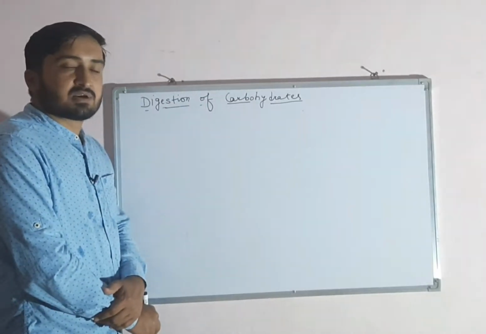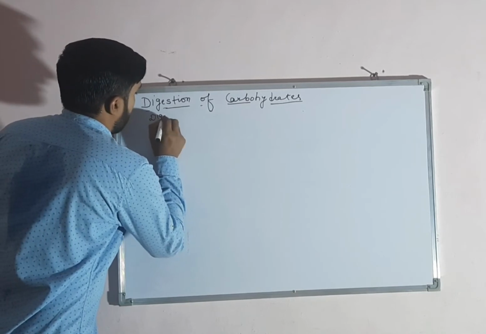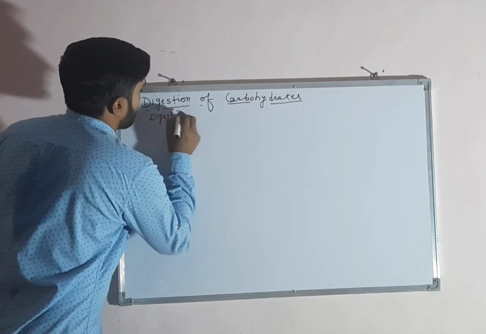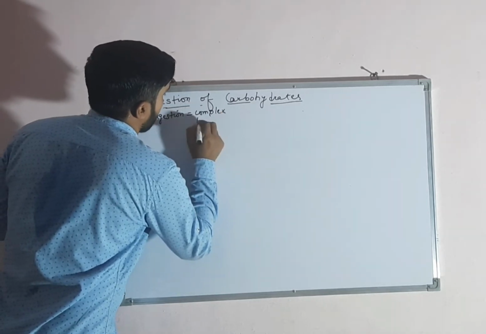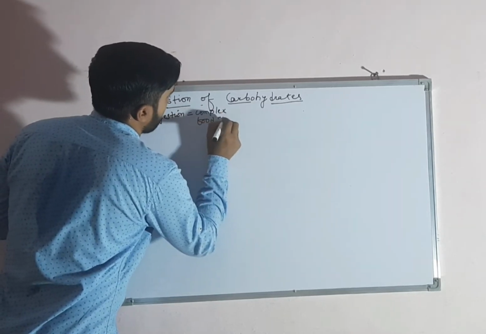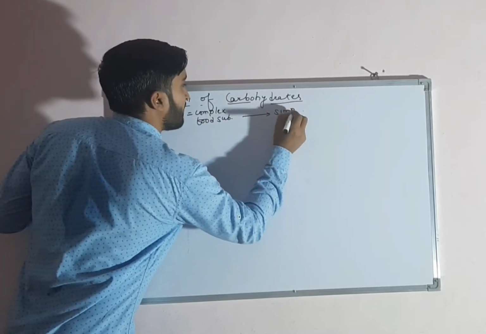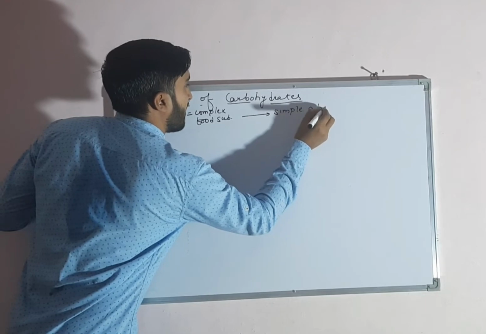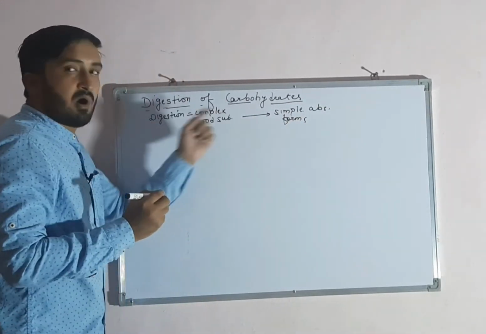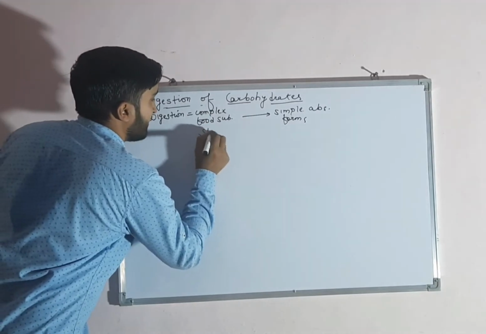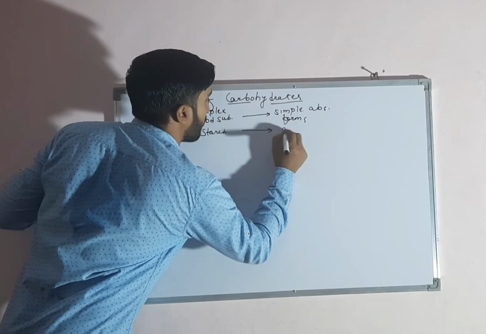So we must first understand what digestion means. Digestion is a process in which complex food substances are finally converted into simple absorbable forms. So in case of carbohydrate, starch is finally converted into monosaccharide form, that is glucose.